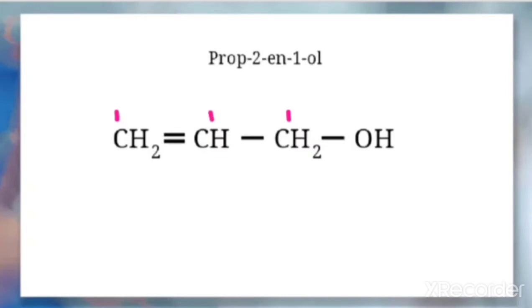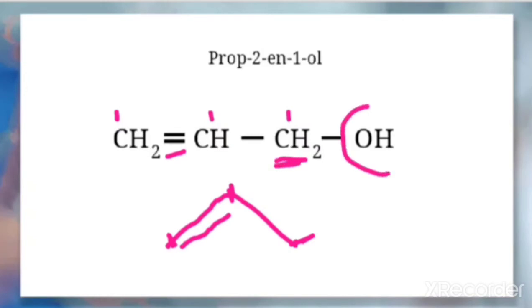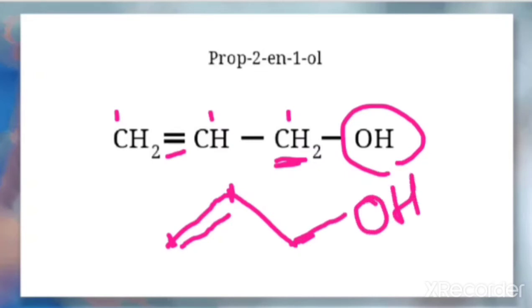So here 3 carbon: this is the first carbon, now second carbon, and this is the third carbon. And you can see here there is a bond between these 2 carbons, so keep one bond here. And on this carbon, because there is one OH group, just keep one line and write OH.